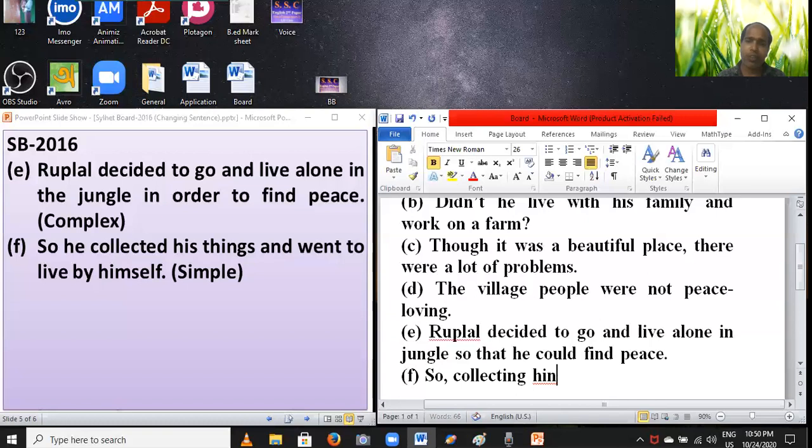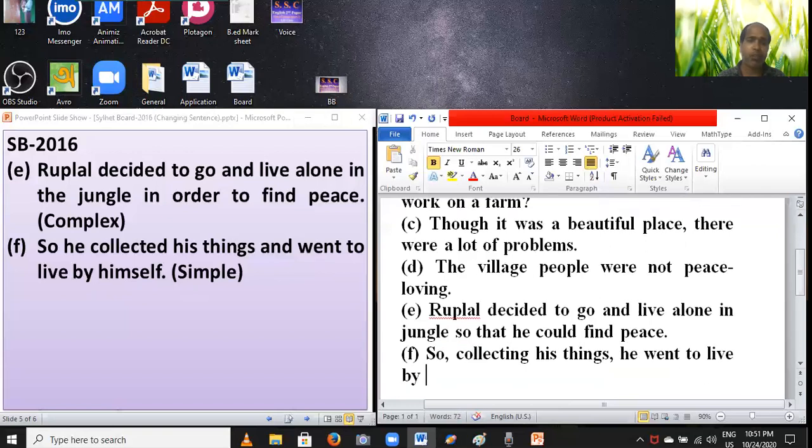His things, collecting his things. You have to set a comma and then write the subject, he. Instead of "and", you have to set a comma and the subject, and then write the next part of the sentence: went to live by himself.